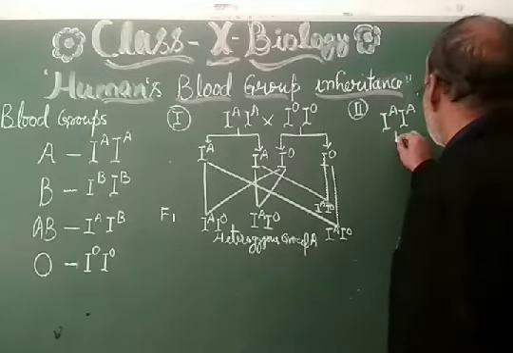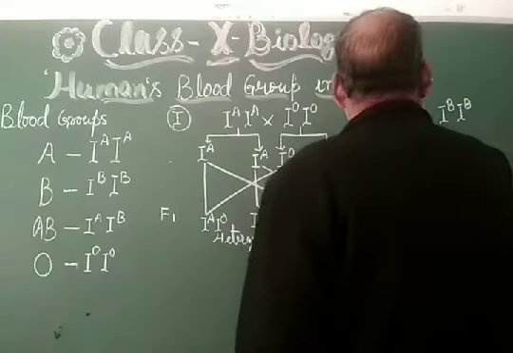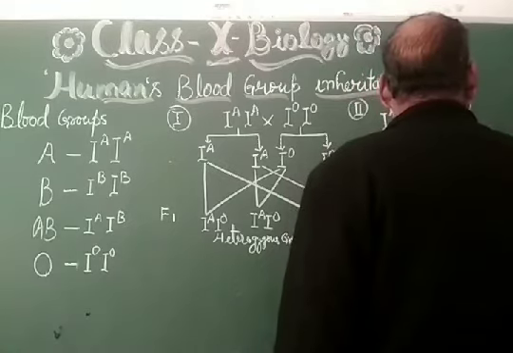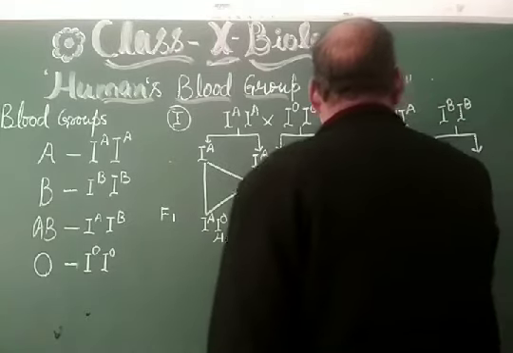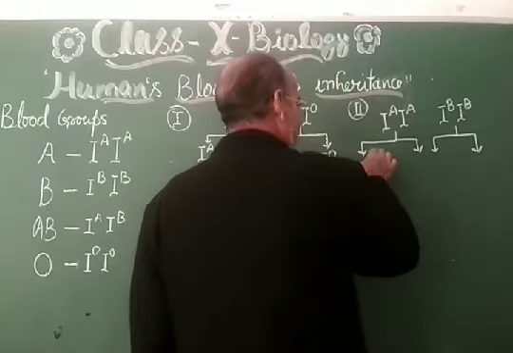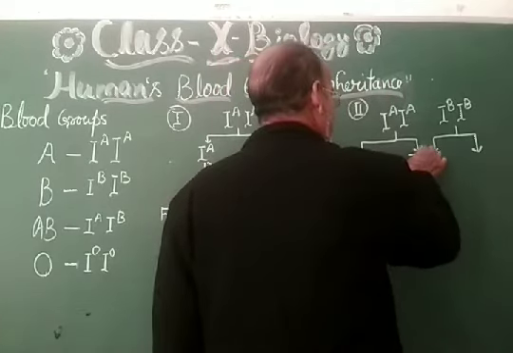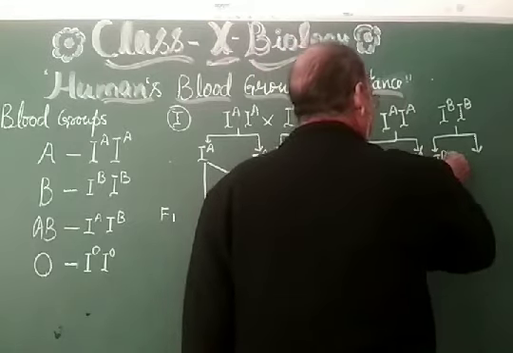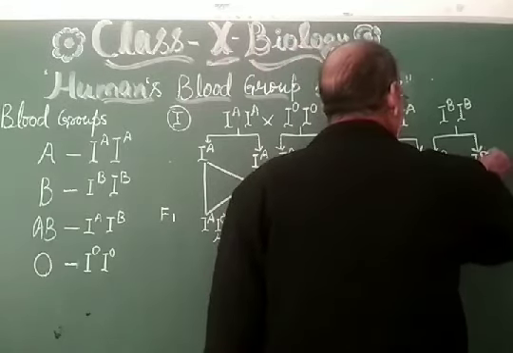See here, these are the gametes: IA and IA, and IB and IB.